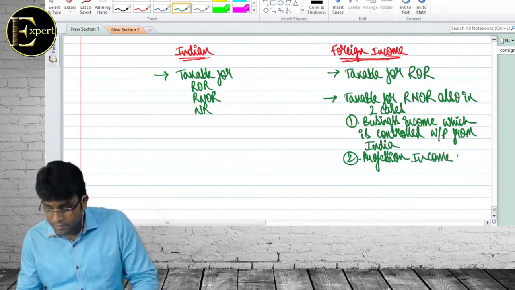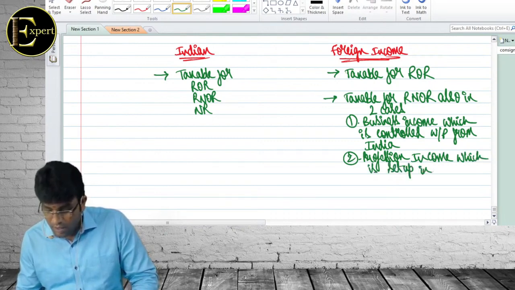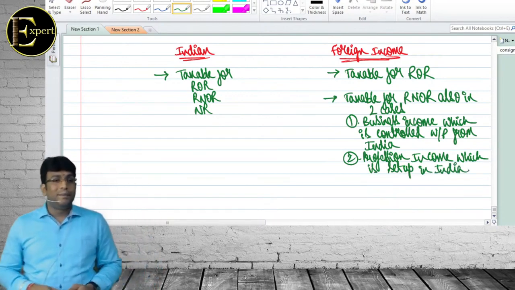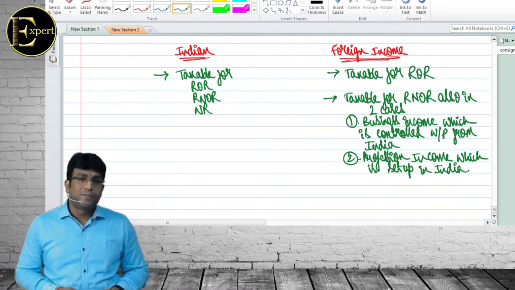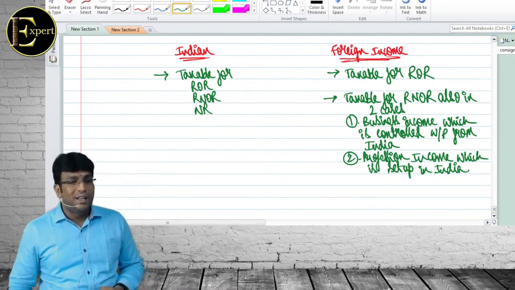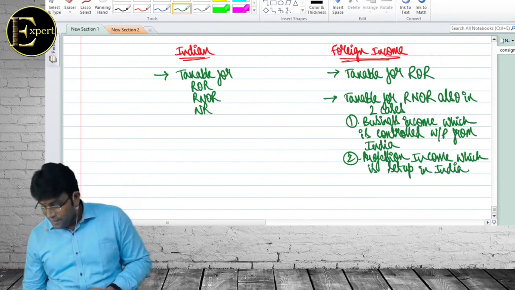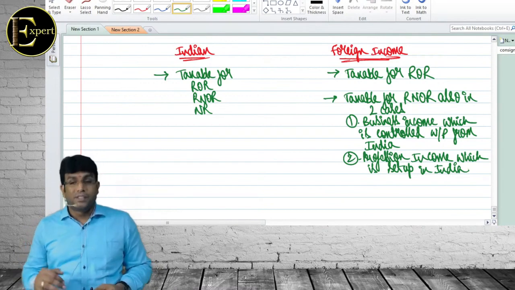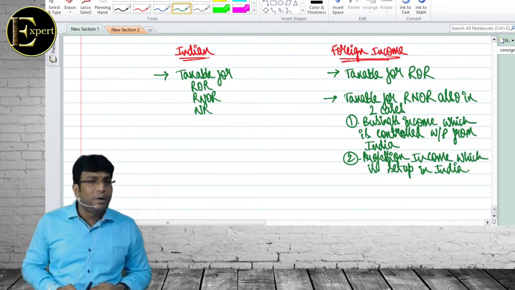Profession income which is set up in India. Set up in India means what, sir? Set up in India means having an office in India, a fixed place of activity in India. If we don't have a fixed place, we call him a freelancer. So freelancer doesn't mean somebody who's not having any work. An unemployed fellow is not a freelancer. Freelancer is somebody who does not have a fixed place of activity. You're getting my point, everybody?